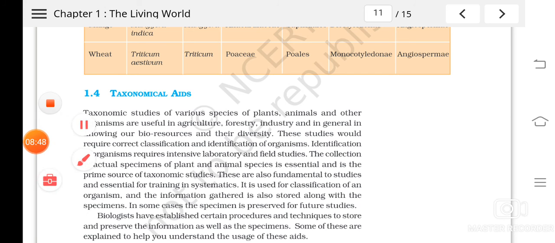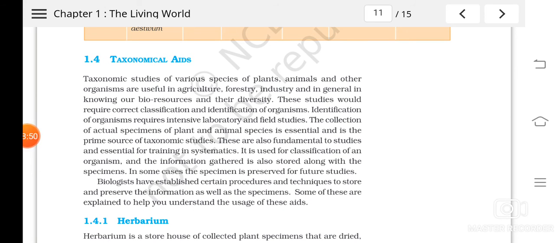classification process. For taxonomic studies, it is very important to identify the organisms correctly, isn't it? Then only we can, first the characterization and the identification of the organism should be done very properly without any mistake. Okay, so the collection of specimens of plants, animal species, etc. is very essential, and for this, there are some tools or techniques that help in the correct collection and the correct identification and the preservation, etc.